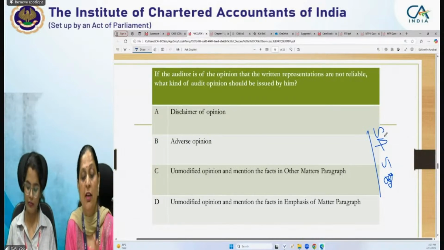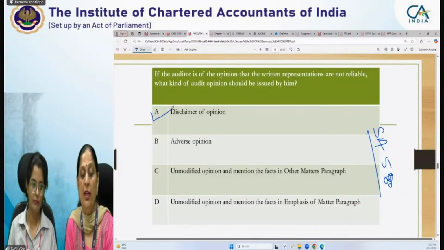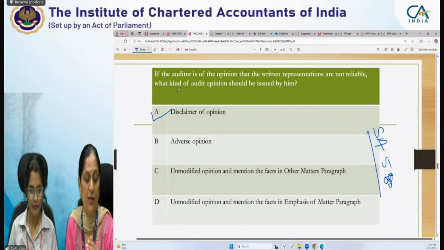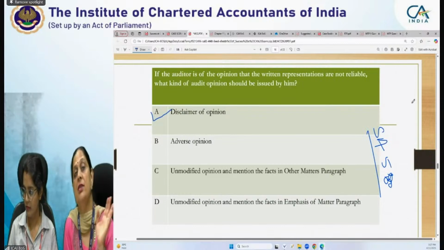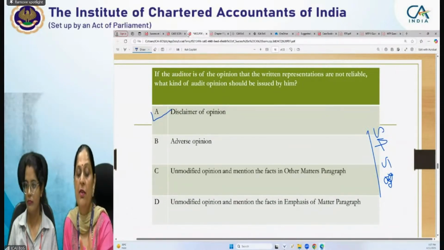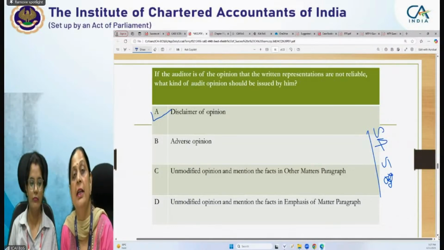He cannot give an unmodified opinion because written representations are not reliable. In modified opinion, we have two options, adverse or disclaimer. Adverse means the worst situation. So here we will give a disclaimer of opinion because we have not received sufficient appropriate audit evidence.